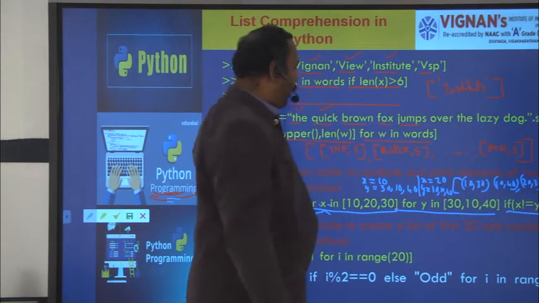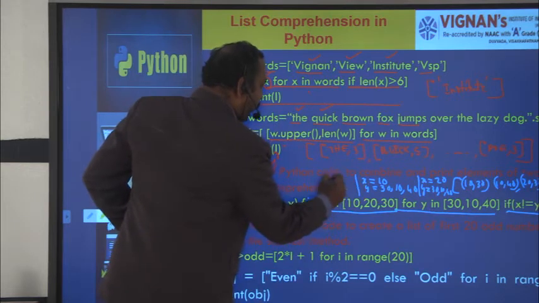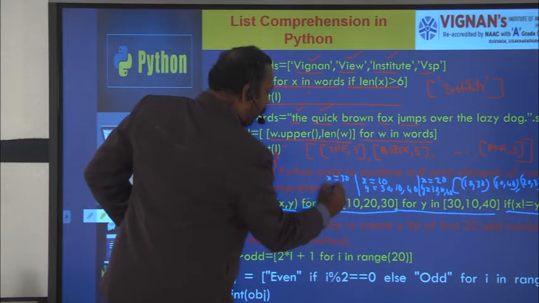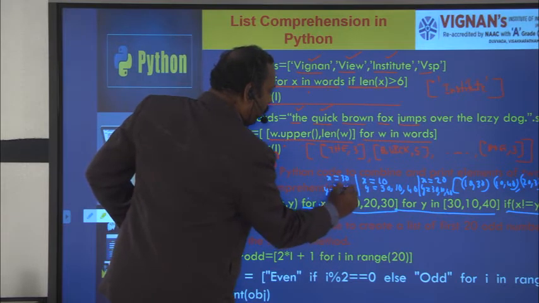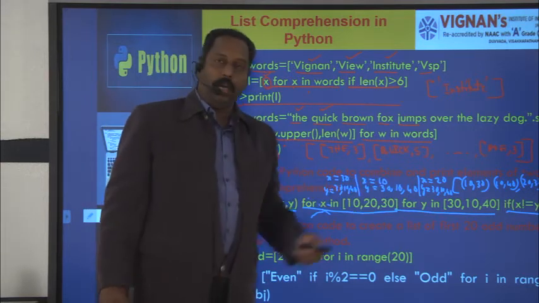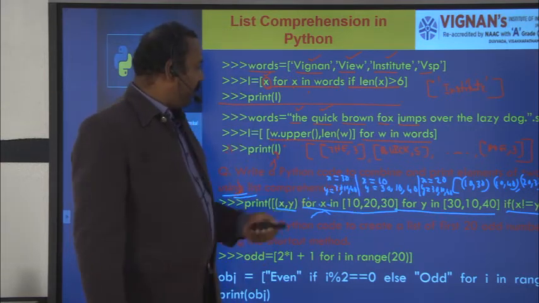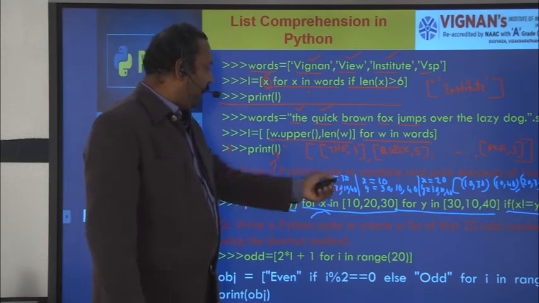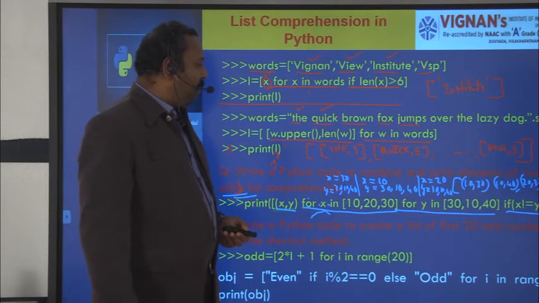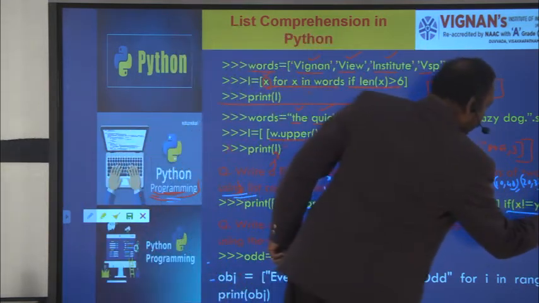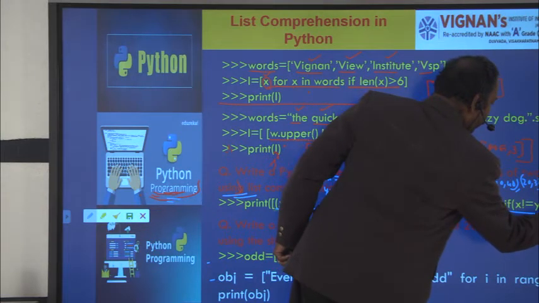20 comma 40, and next iteration x equal to 30 and y equal to again 30 comma 10 comma 40. Here 30 equal to 30? 30 is not equal to 30, so the condition is false. So it will not be assigned to the output expression. 30 equal to 10? The condition 30 is not equal to 10 is true. So 30 comma 10.